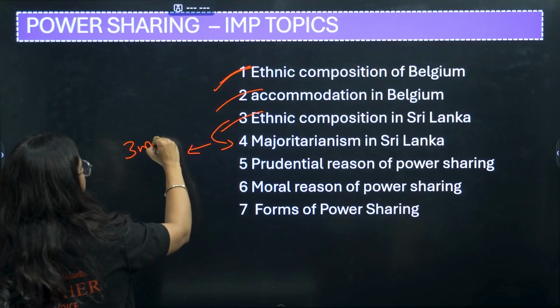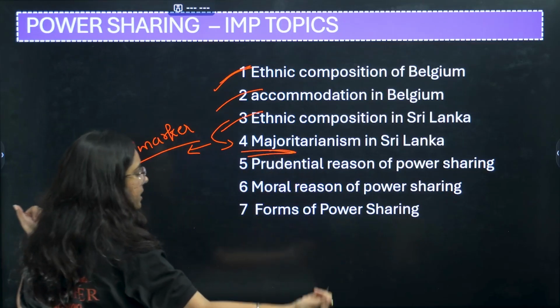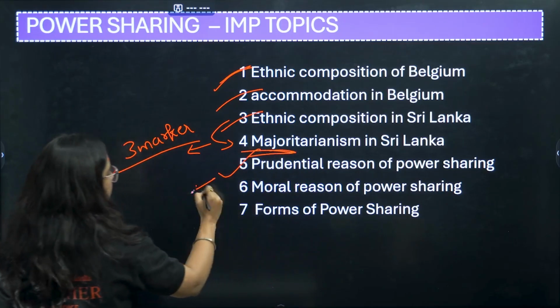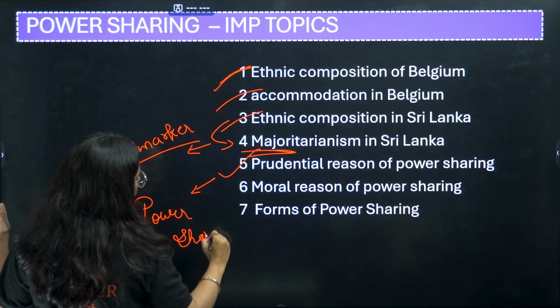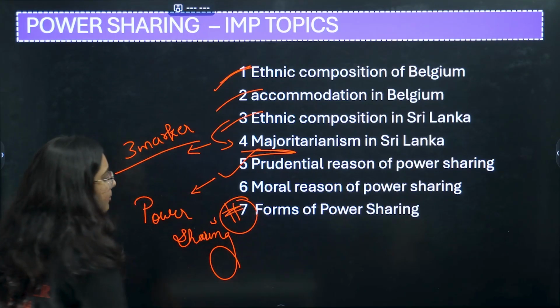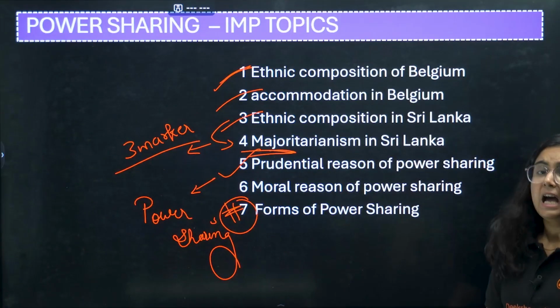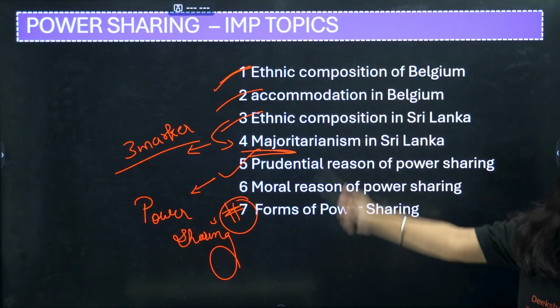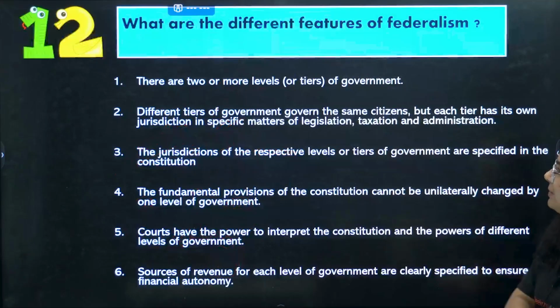For a 3 marker, very important question: what are the majoritarian measures taken in Sri Lanka? Prudential reasons for adopting power sharing and moral reasons for the same. Last but not the least, a very important topic, that is forms of power sharing. We just did it. I just want you to go through all the topics so that you can score full marks.